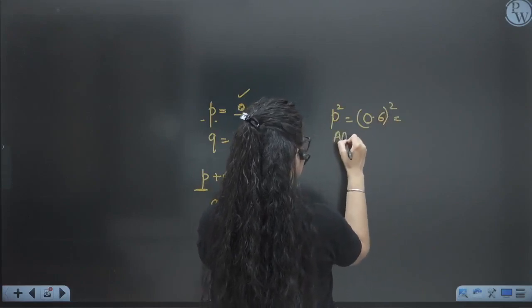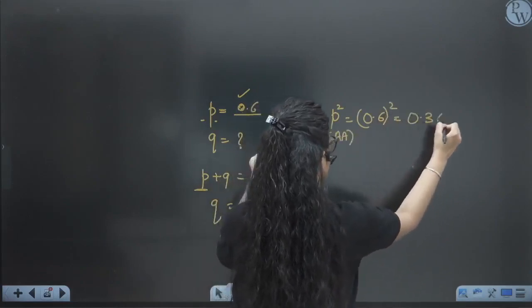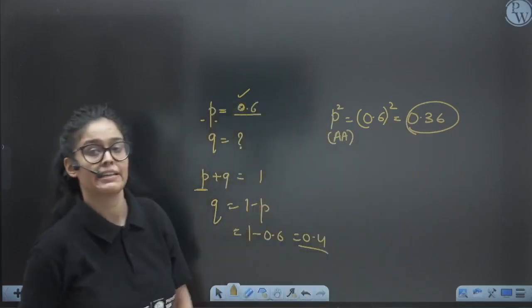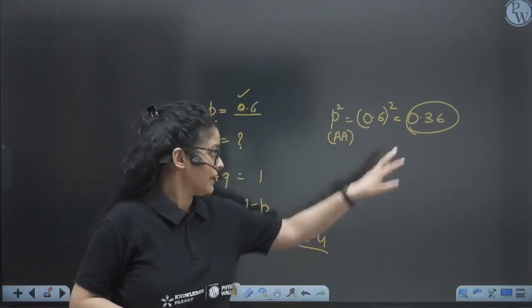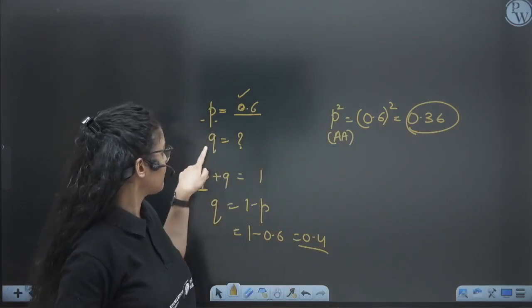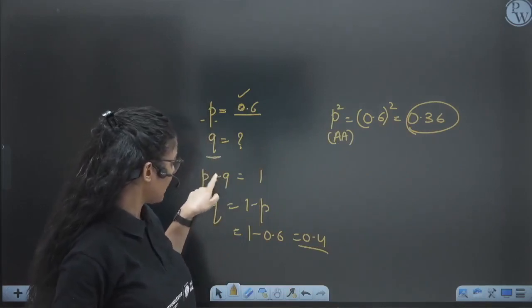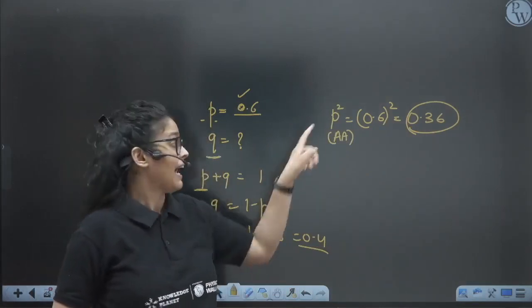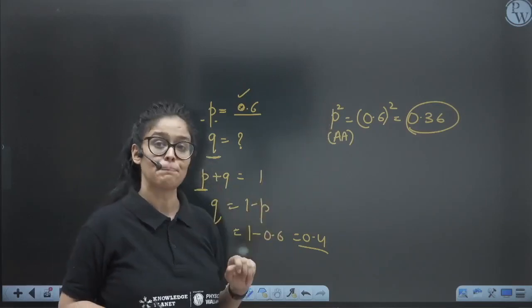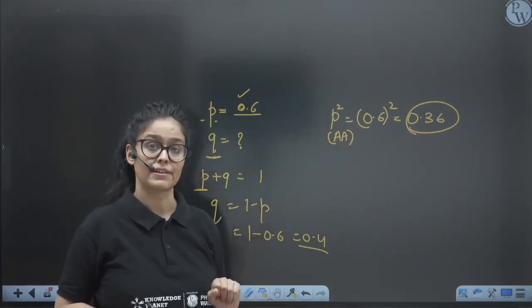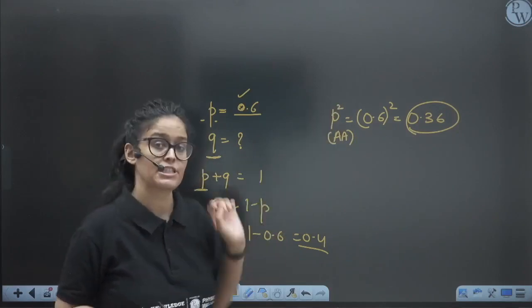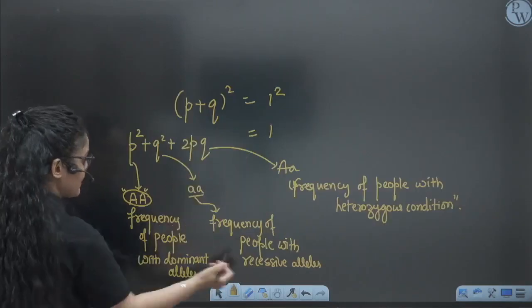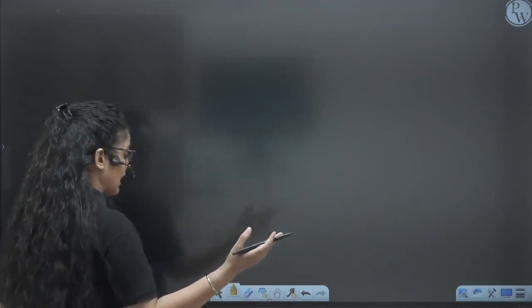Then you can easily find P square. If they ask you to find the frequency of the allele, you have to use this formula, and if they ask the frequency of the people, you have to use P square. If you look at any question from previous years, you will be able to solve it very nicely using this formula. So this is about the Hardy-Weinberg principle.